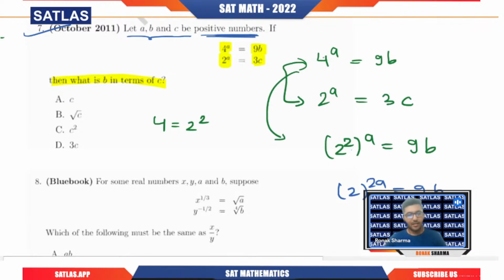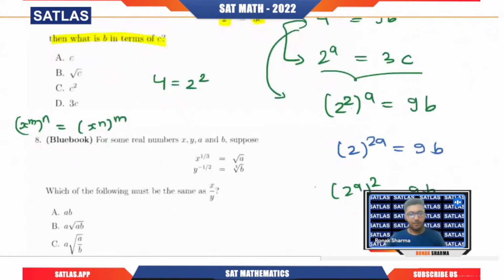So here you can see that we have 4 power a equals 9b, and 2 power a equals 3c. So I can do one thing: now we can write (2 power a) whole square equals 9b. See what I've done? First I have written 4 as 2 square, so (2 square) whole raised to power a. Then we can actually interchange the powers, because we know that (x power m) raised to power n is equal to (x power n) raised to power m. So this is the same thing that we are doing here.